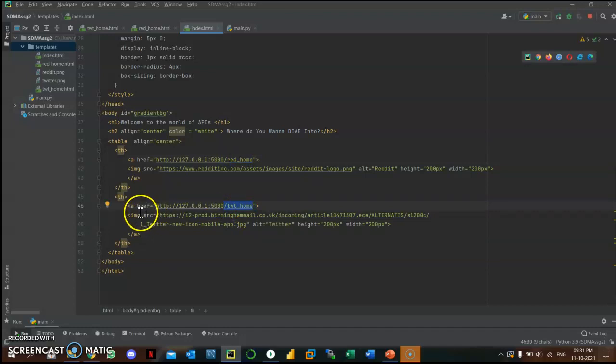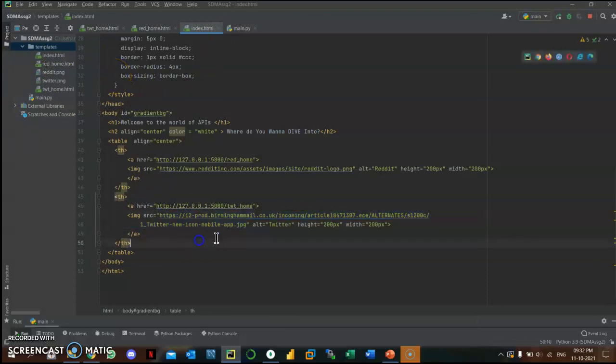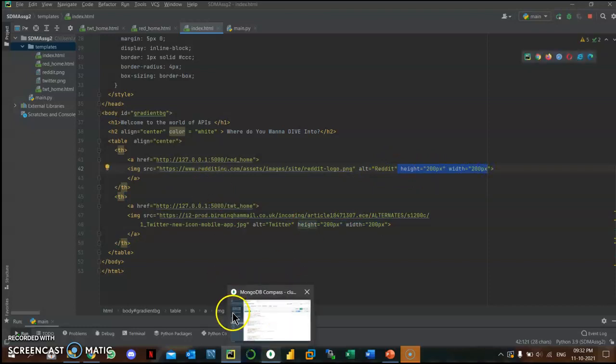The images are directly extracted from Google and pasted here so that when we are on a different machine, we do not face anything that is local to the machine and get the images properly. Here I have just mentioned the height and width of the images for ease.